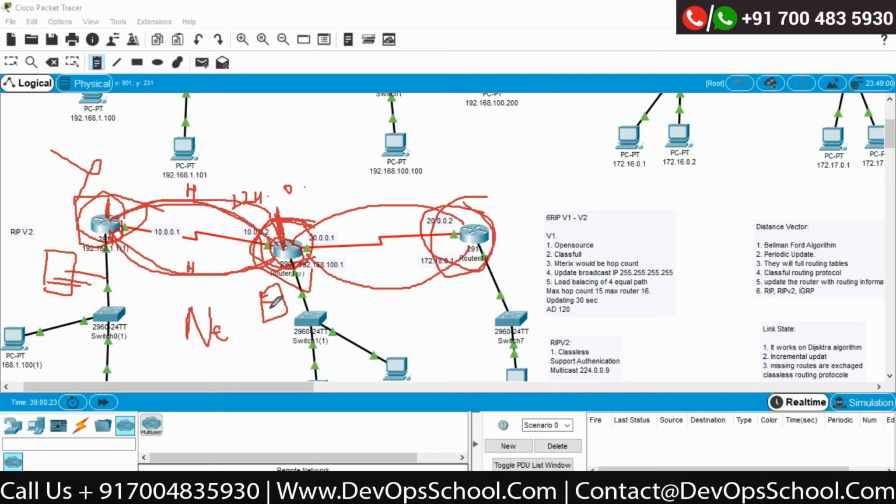Who are my neighbors? Correct. So it contains only your neighbor related information, nothing else. This is the first stage. I said hello. He sent me hello. Based on his hello, he will come to know that, oh, you are my neighbor. Correct? And he will put his entry into his neighbor table. Correct? Now let's go to the second stage.